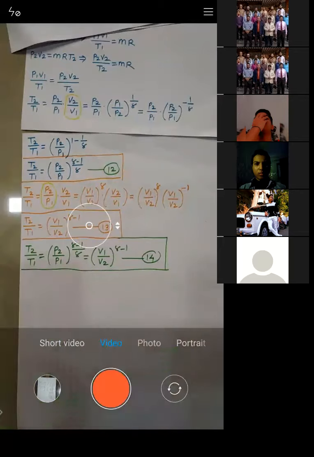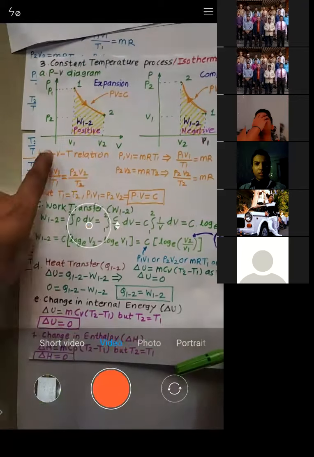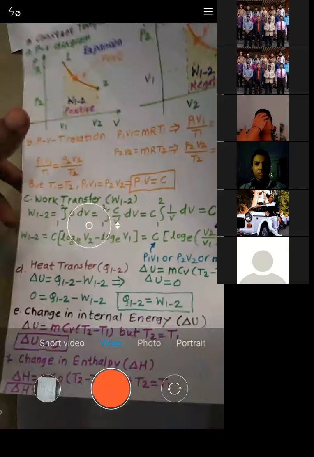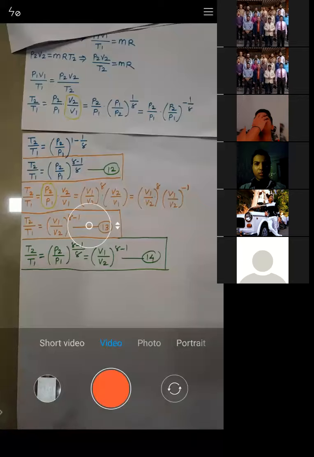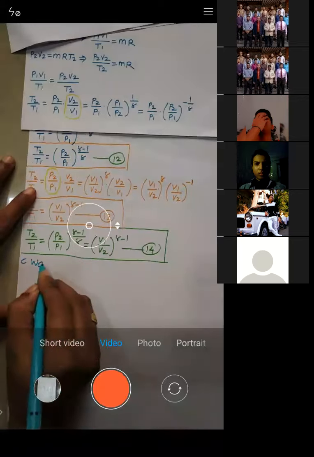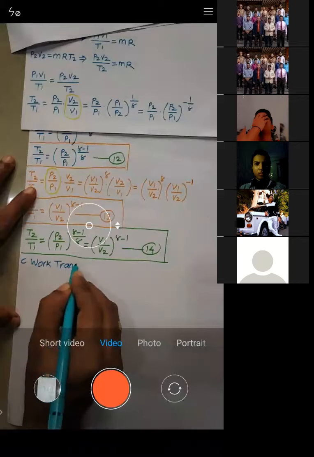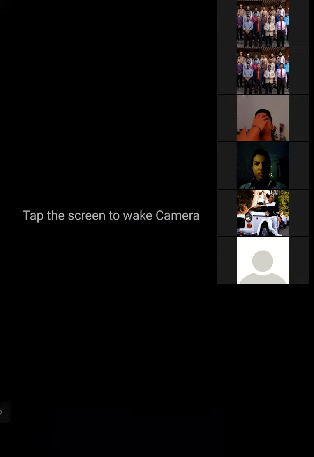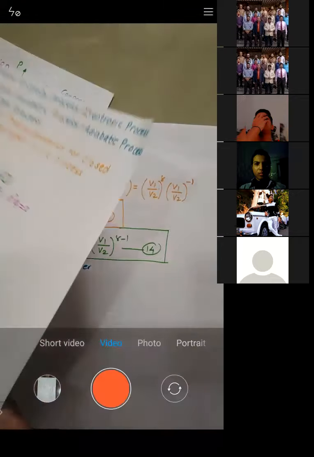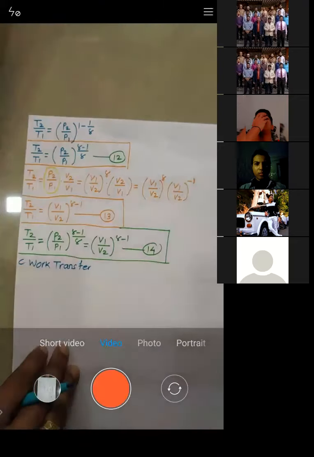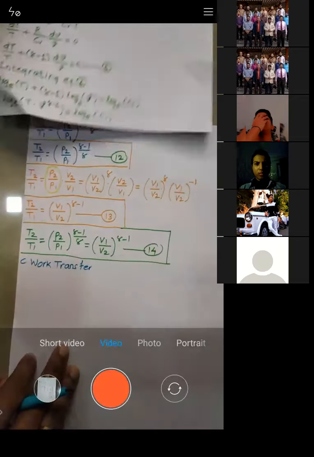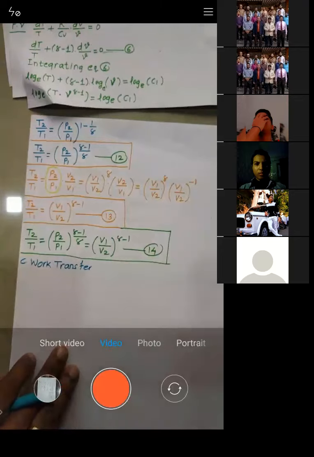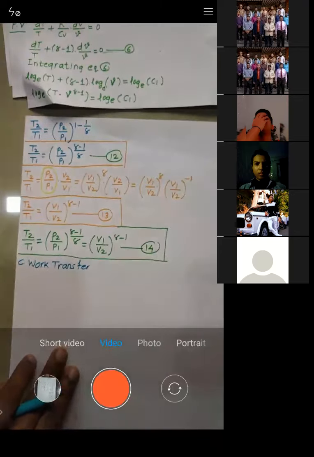Okay, so now we got the relationship between pressure, volume, and temperature. Once this is done, what we used to do after the PVT relation is calculate work transfer, right? So let's go to the C point, and that is work transfer. I'll explain how to calculate the work transfer. See, all of you, our process is adiabatic. So we are now interested to calculate work transfer.